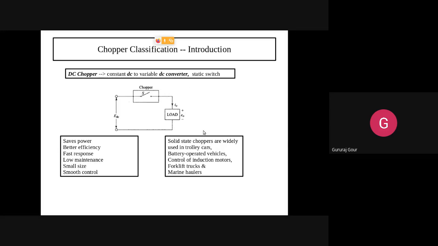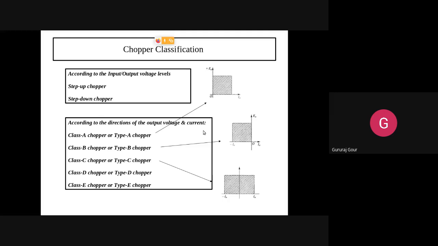Let us see the basic classification of choppers. We are going to classify choppers based on different types, like according to the input and output voltage levels, we have step up chopper or step up down.